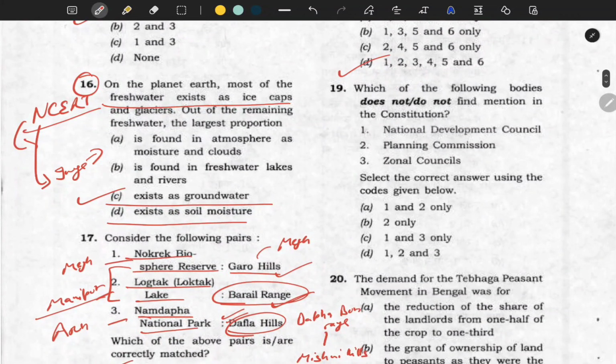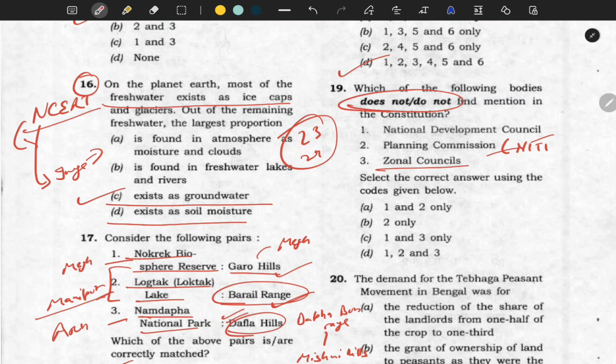Next is which of the following body does not find mention in the constitution. So basically they are asking which of the following is not a constitutional body. They ask similar type of question in 23 and 24 prelims also. First is National Development Council, okay. Planning Commission, which has become now Niti Aayog, and Zonal Council.